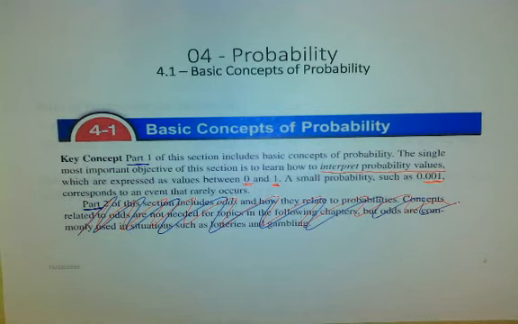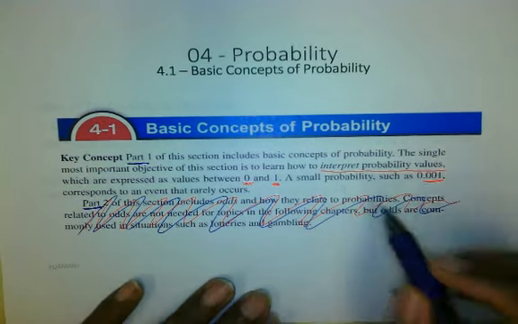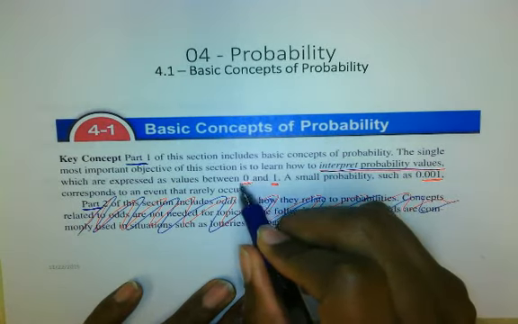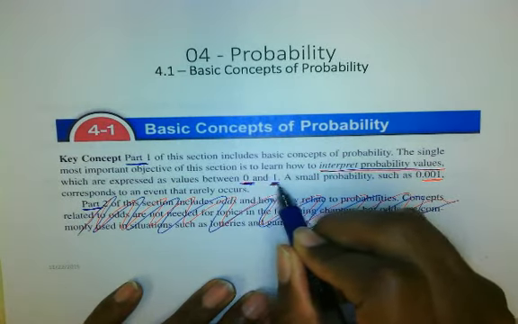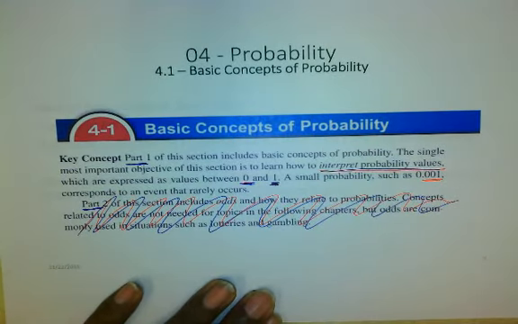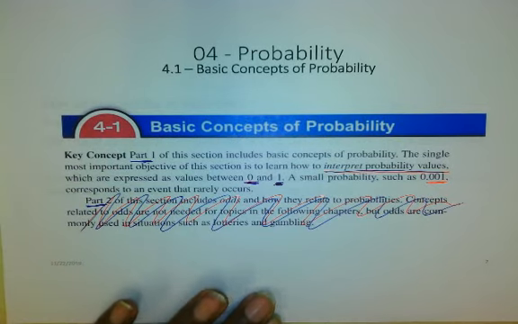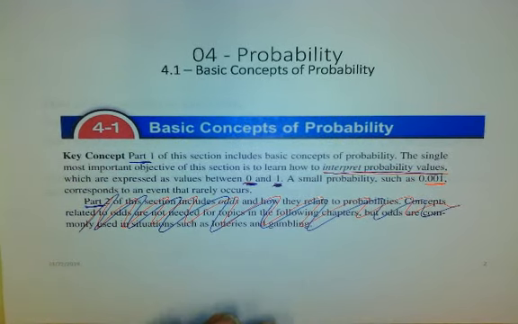What do we say about Part 1? This section includes basic concepts of probability. The single most important objective of this section is to learn how to interpret probability values. How do we interpret them? The one thing that we need to know is that probabilities range from 0 to 1. That's really key, and I say that because I've talked to some individuals one-on-one, and I've had them not really understand that probabilities only range between 0 and 1.